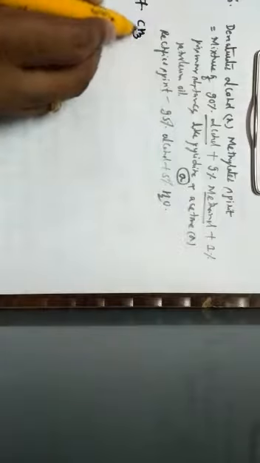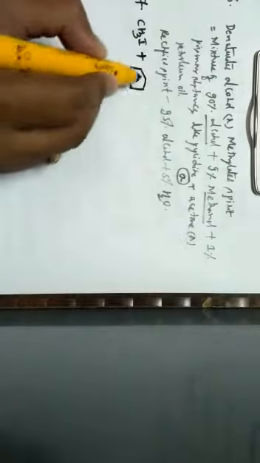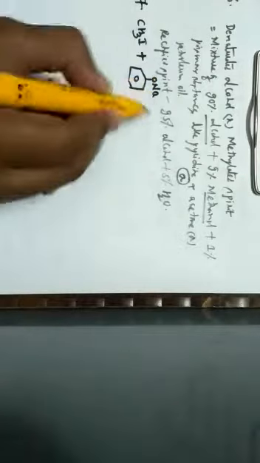So let us go with the next one, that is question number 7. Anisole can be prepared by the action of methyl iodide on sodium phenate. The reaction is called as, so first let us write the reaction. So one is what? Methyl iodide is made to react with what? Sodium phenoxide.